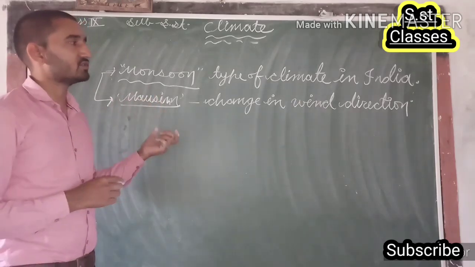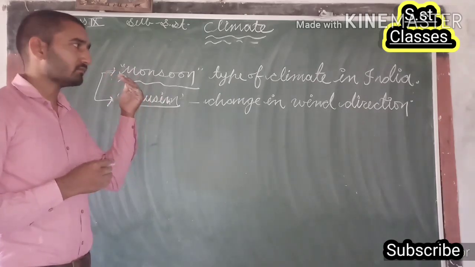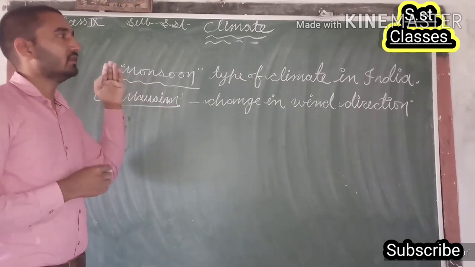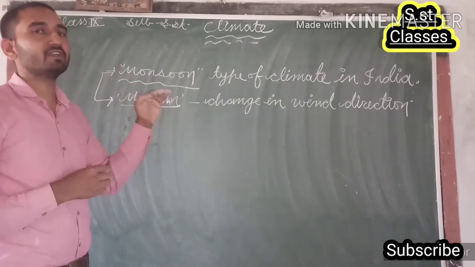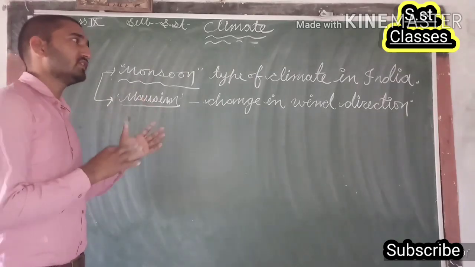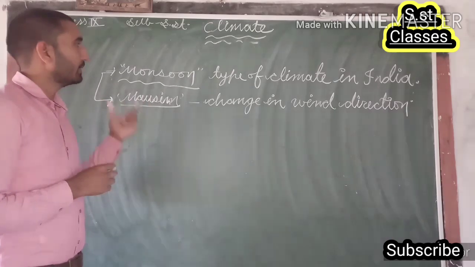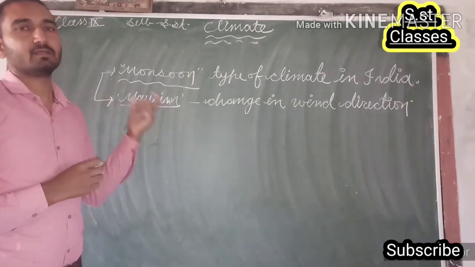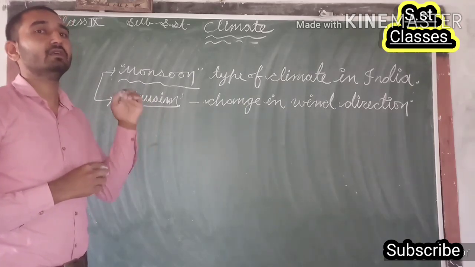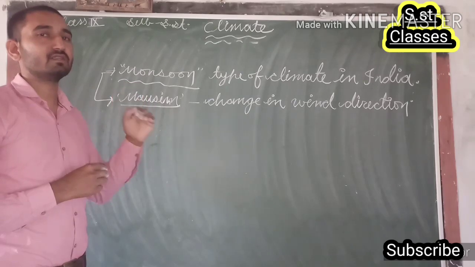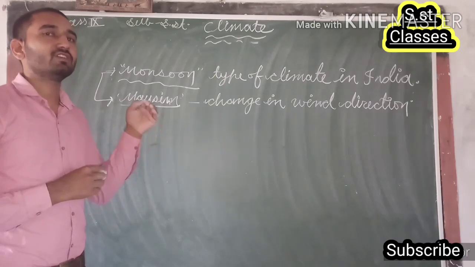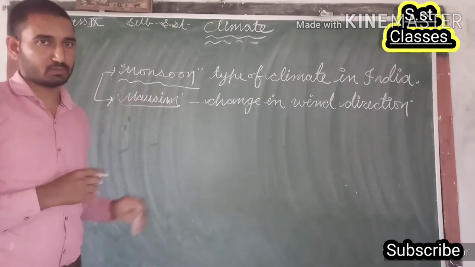Means according to the change of season, the wind direction also changes, and this kind of climate where the phenomenon of seasonal change in wind direction is present is known as monsoon type of climate. This phenomenon is present in India. That's why the Indian climate is referred to as monsoon type of climate.